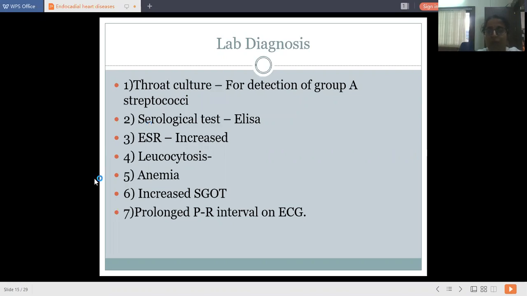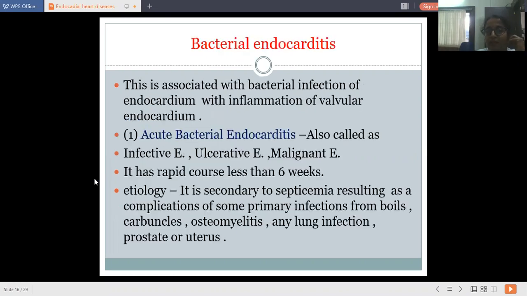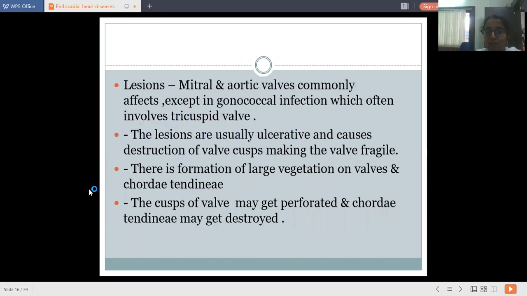Okay. Then bacterial endocarditis, also called infective endocarditis, ulcerative, malignant, and it has a very rapid course, less than 6 weeks. Etiology: it is secondary to septicemia, resulting as a complication of some primary infection. This infection may travel from boils, carbuncles, osteomyelitis, or any lung infection, or infection of the prostate or uterus. Now the lesions: the mitral valve and aortic valve are commonly affected.